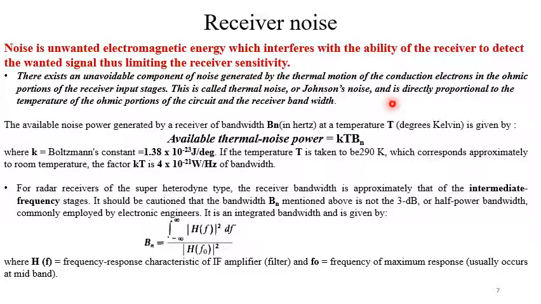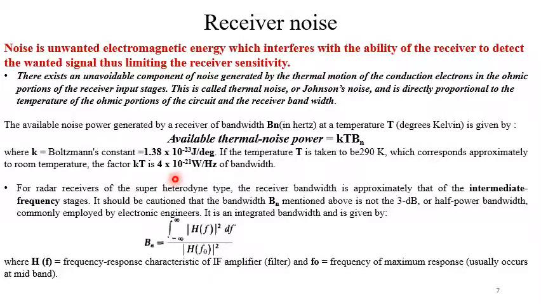The available noise power generated by a receiver of bandwidth say Bn Hz at a temperature capital T in absolute units is given by: available thermal noise power equal to kT Bn, where k is the Boltzmann constant, 1.38 into 10 to the minus 23 joule per degree. If the temperature T is taken to be 290 Kelvin, that is the room temperature, the factor kT becomes 4 into 10 to the power minus 21 watt per Hertz of bandwidth.